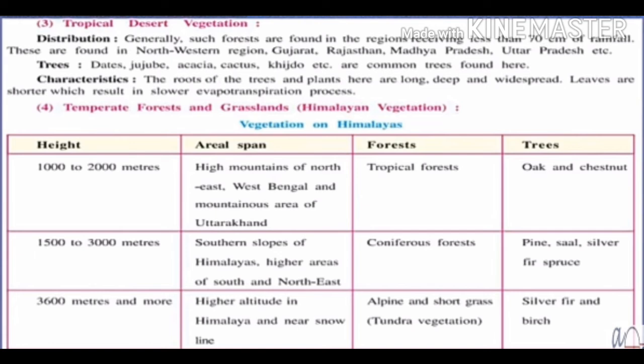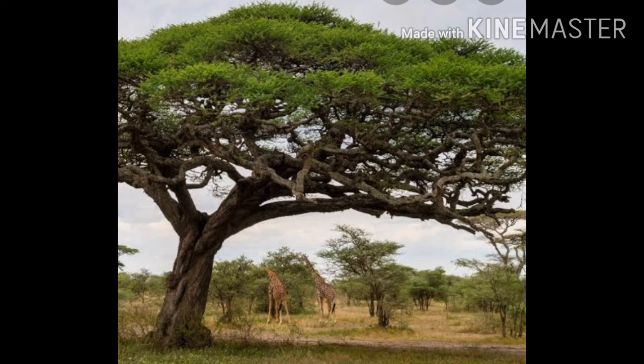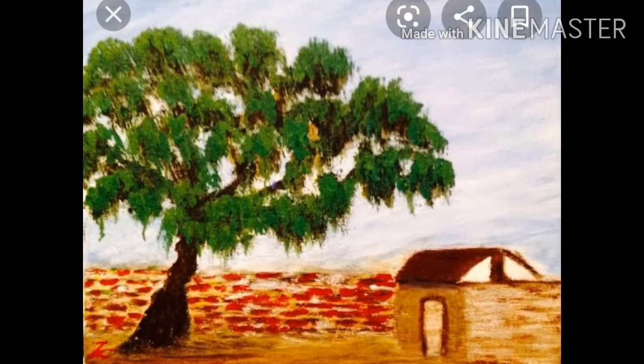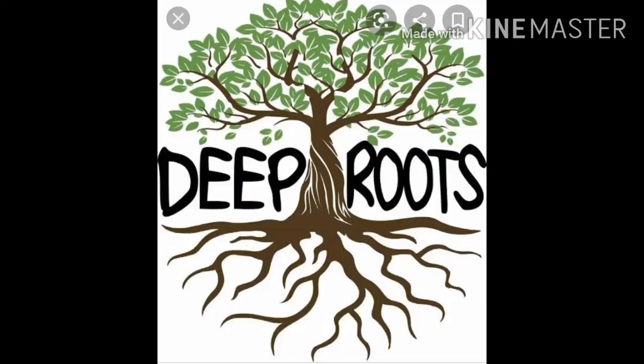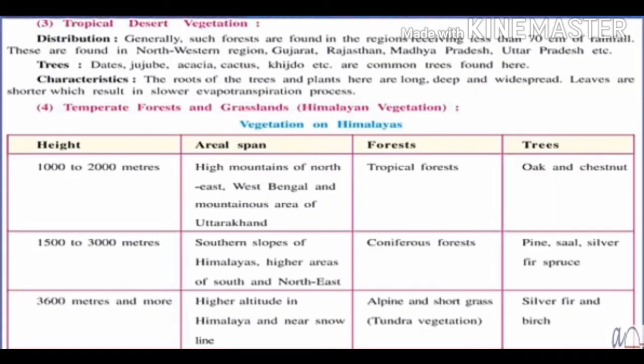And what kind of trees do we find here? Jujube, acacia, cactus, khejri, etc. are common trees found here. And what are the characteristics of these trees, how are these trees? The roots of the trees and plants here are long, deep and widespread. Leaves are shorter, which results in a slower evapotranspiration process. It means evaporation and transpiration together, evapotranspiration. These are the characteristics of these trees.